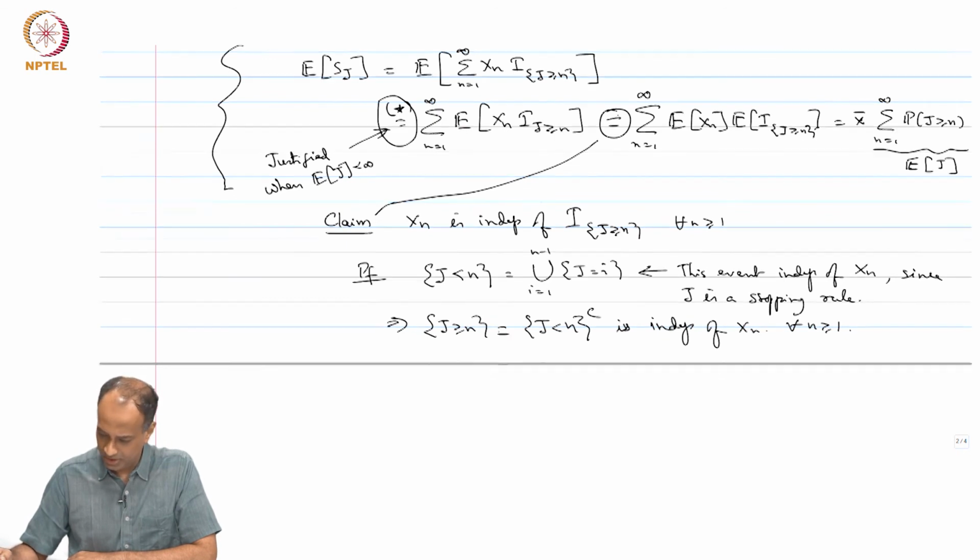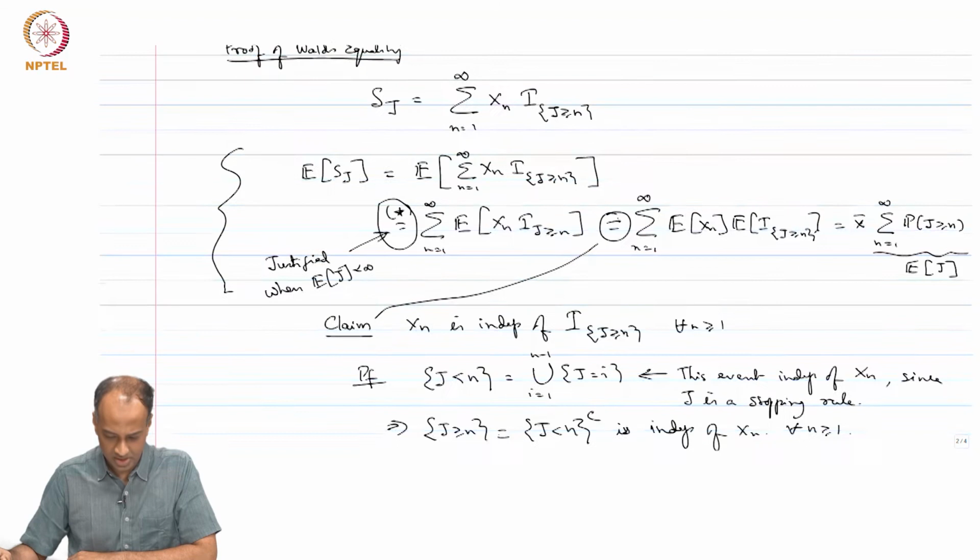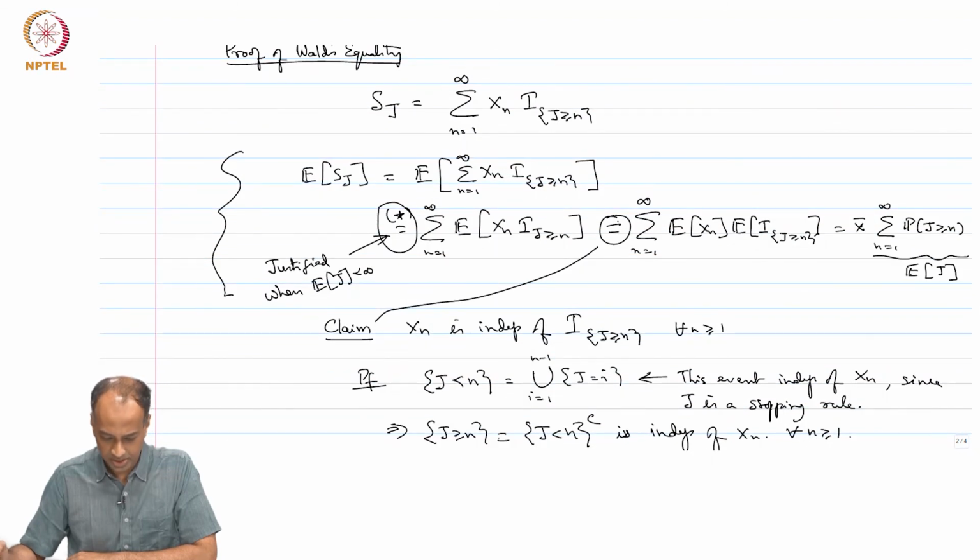But we can just stop with this particular version of Wald's equality, with the understanding that although we have stated it for IID random variables, you do not need independence, you do not even need identical distribution, but you do need expected j to be finite and expected xi should be some common finite value x bar. That is all that is needed. So, that concludes the proof of Wald's equality.